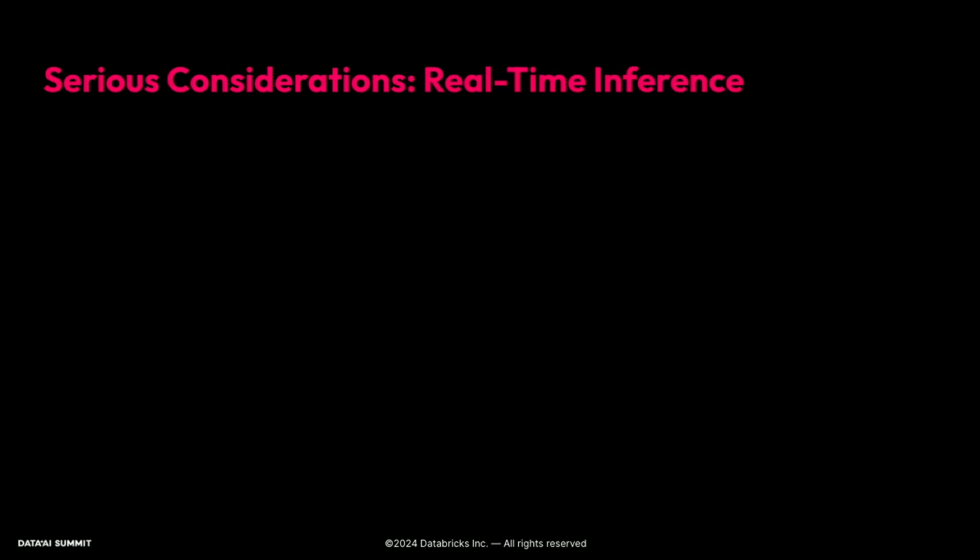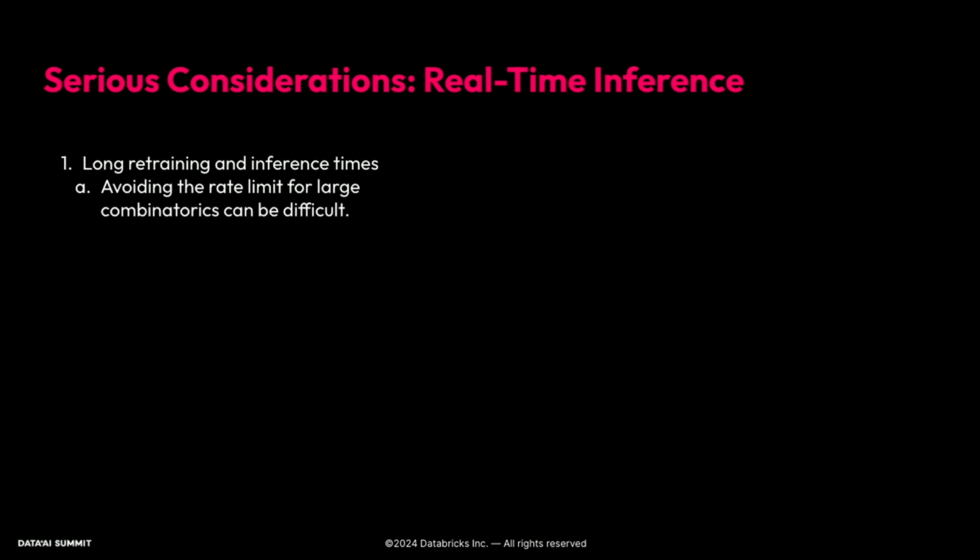But there's some more serious considerations, particularly for real-time inference. The Ranks by Data.ai project is lucky in that it runs on this weekly cadence, and it takes some time to run, but it's a batch processing procedure. So we don't run into strong time constraints. And that allows that rate limiting procedure especially to be, we can really extend that out for safety. But the retraining and inference times are quite long. So avoiding the rate limit, especially for large combinatorics, can be difficult.